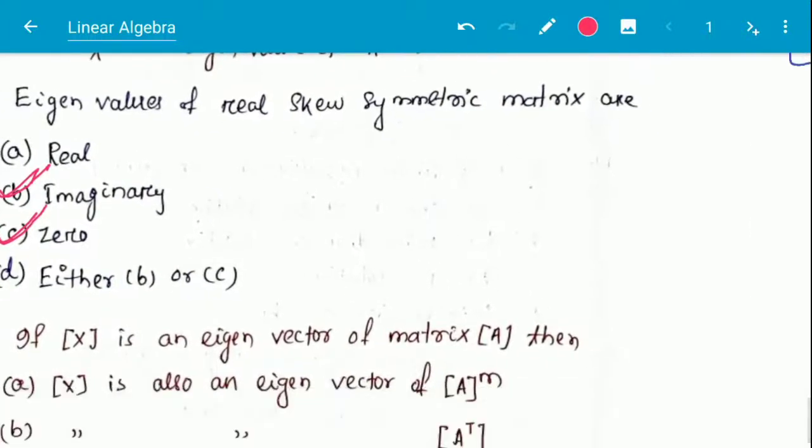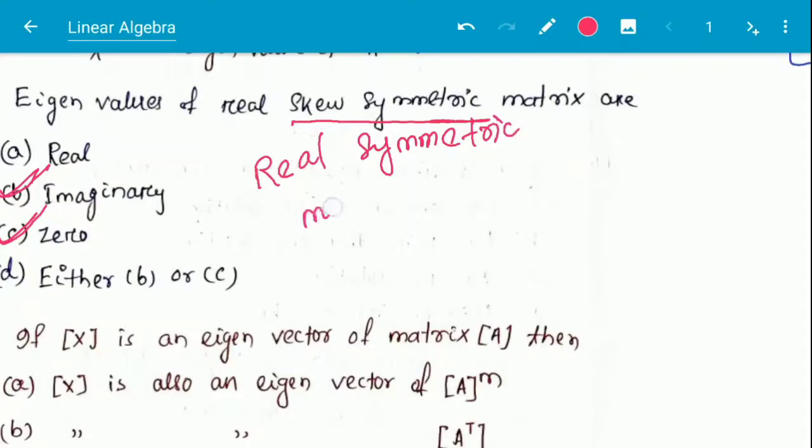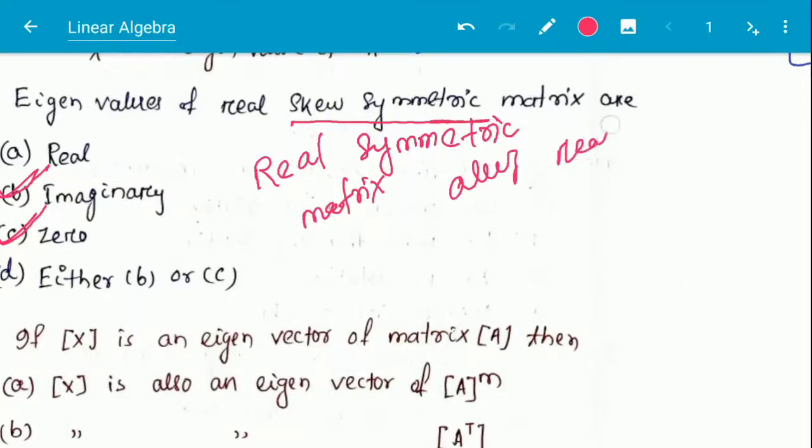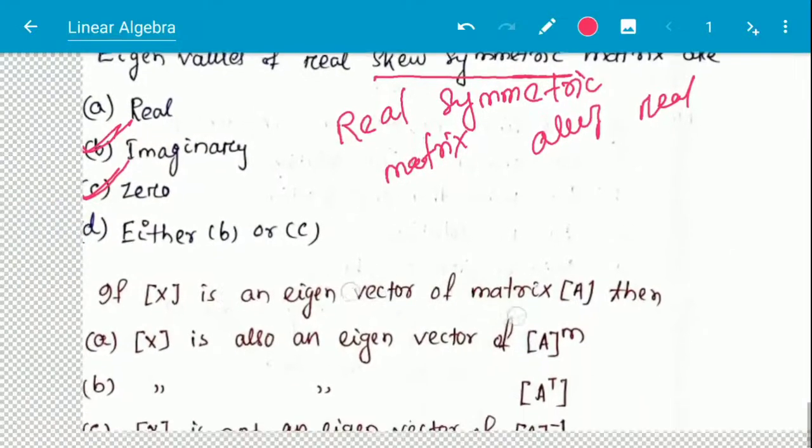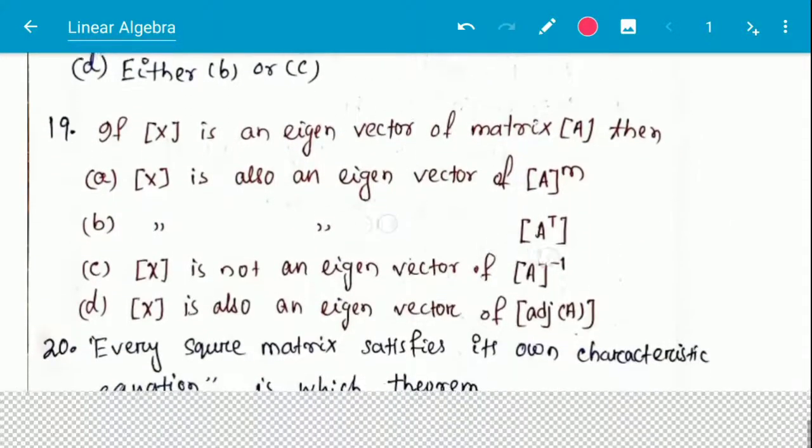So for a real symmetric matrix, the eigenvalues are always real. This is for a skew symmetric matrix. For a real symmetric matrix, eigenvalues are always real. And for a skew symmetric matrix, they are either imaginary or 0.